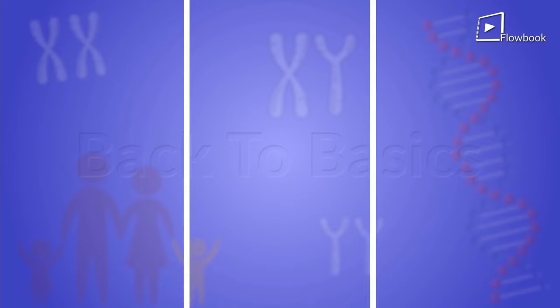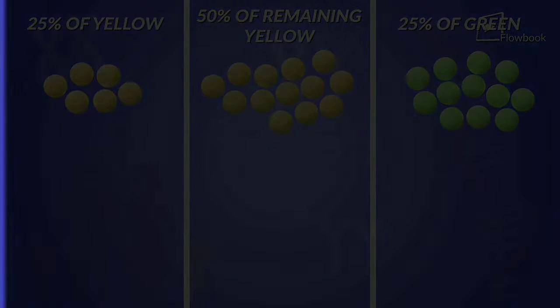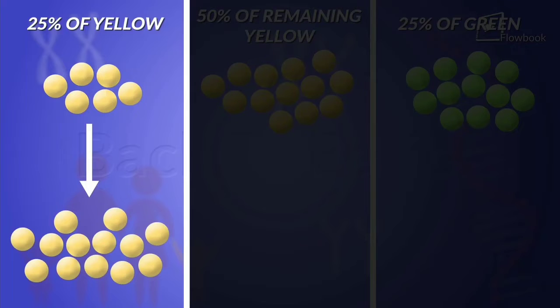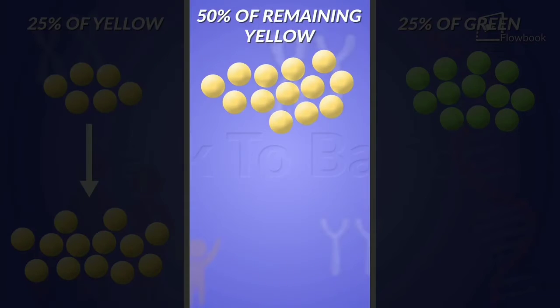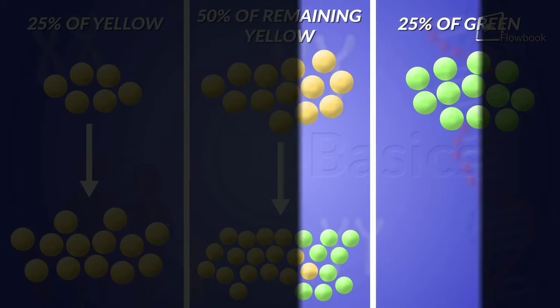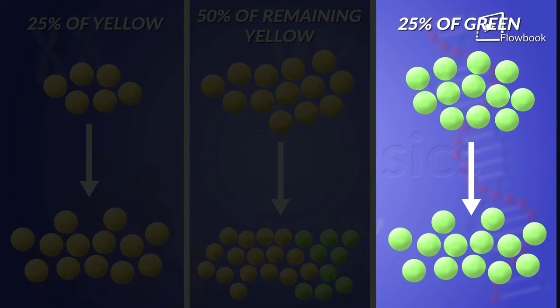He then split the second generation into 3 different groups and self-pollinated them. The first group, that had 25% of the yellow peas, gave only yellow-seeded plants. The second group, that had the rest of the yellow seeds, gave a progeny same as the second generation, that is, 25% were green and 75% were yellow. The third group, that had only green seeds, gave only green seeds progeny.